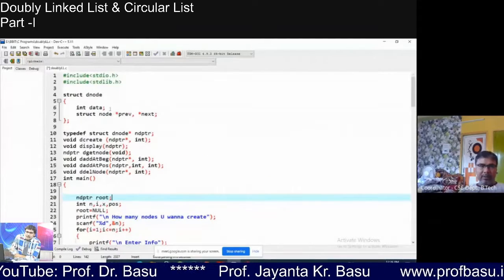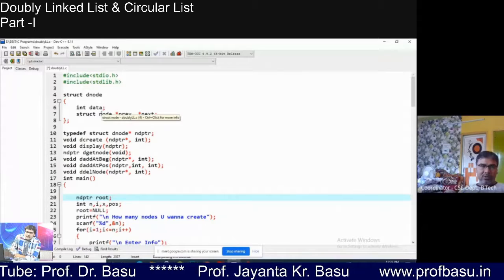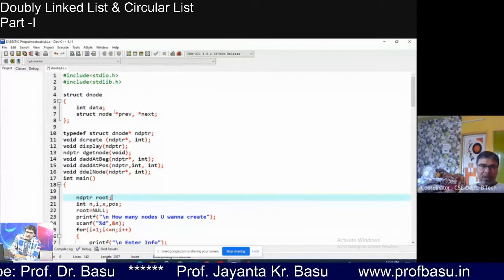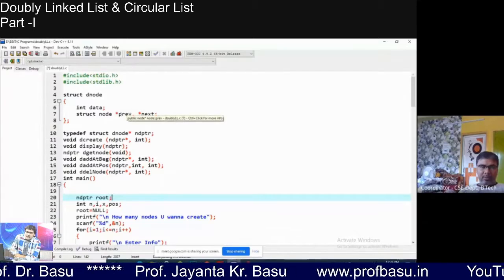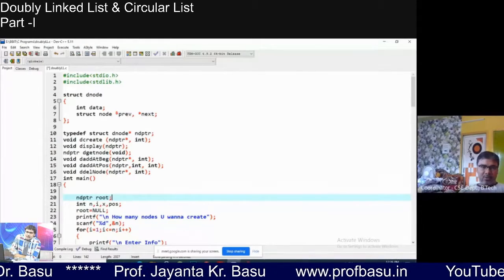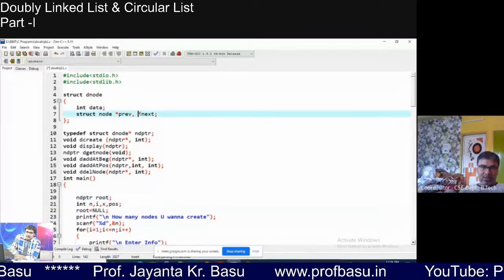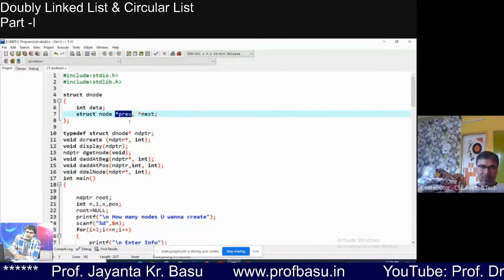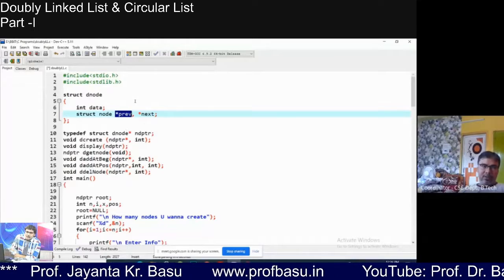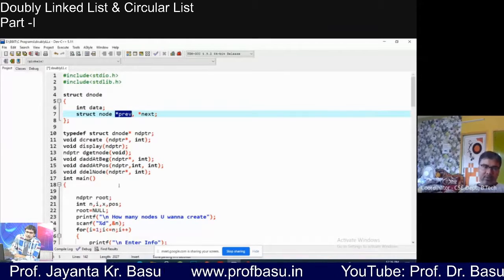And here the main structure you need to change. We have to add another field, prev, which will hold the base address of the previous node. So struct node star prev. Like struct node star next, we have added another field struct node star prev. Nothing else, and we have to always adjust the previous link also.